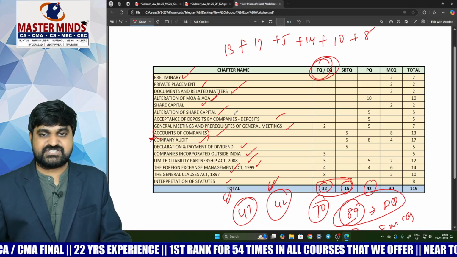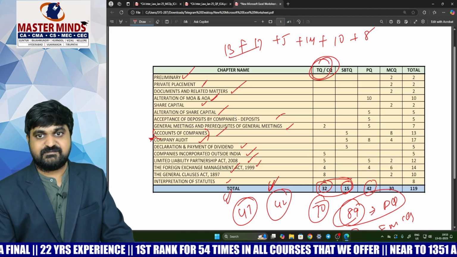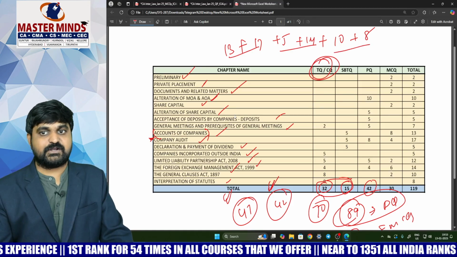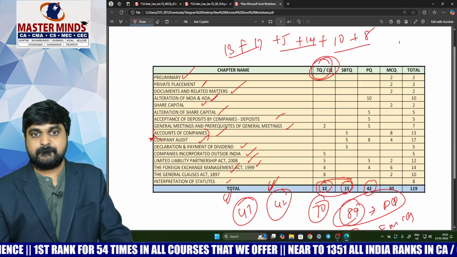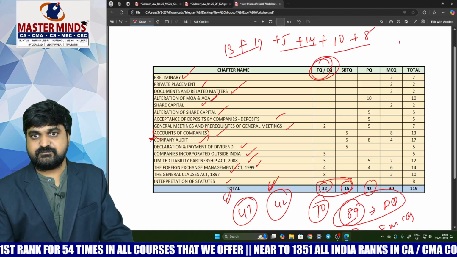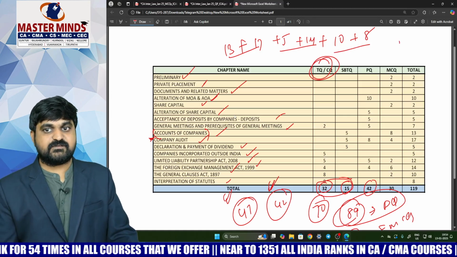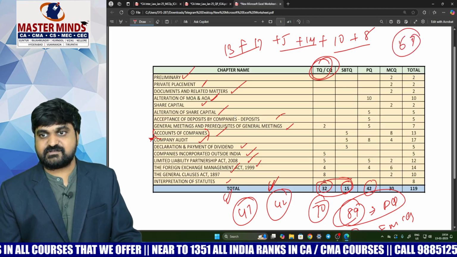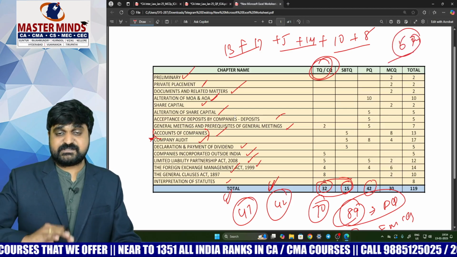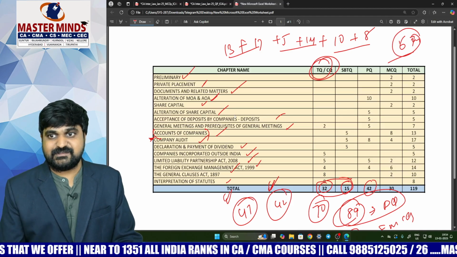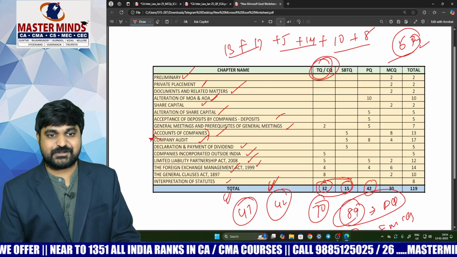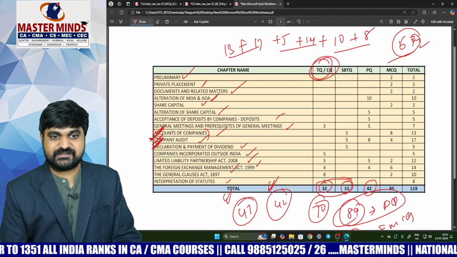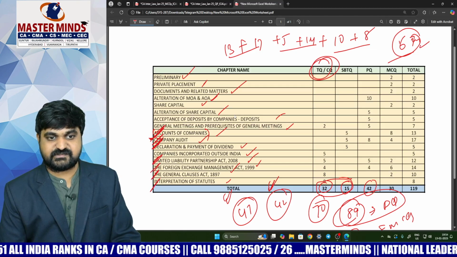The total weightage from these chapters comes to 67 marks. Just by preparing some important chapters, you can easily score 67 marks. What are those important chapters? Accounts of company, company audit, declaration of dividend, LLP, FEMA, General Clauses, interpretation.